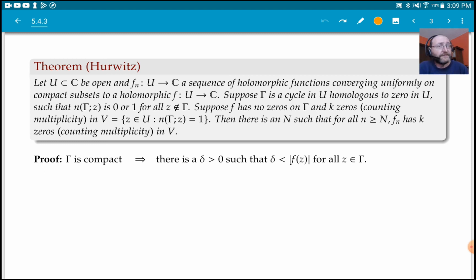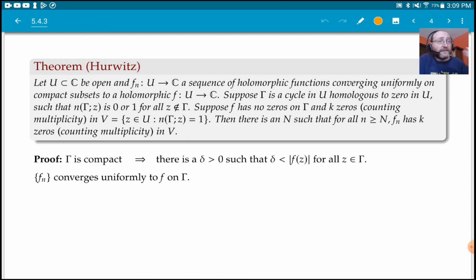That means that f, being holomorphic, is continuous, so the modulus of f achieves a minimum on gamma. And that minimum can't be 0, because f is never 0 on gamma. So therefore, there is some positive delta that's strictly less than the modulus of f on gamma.